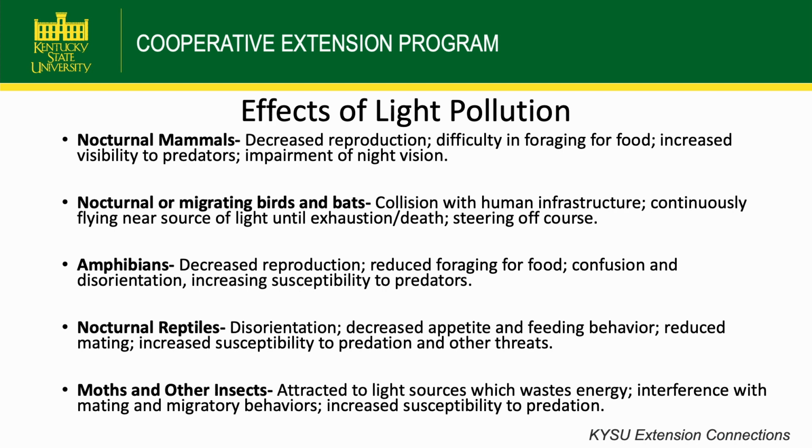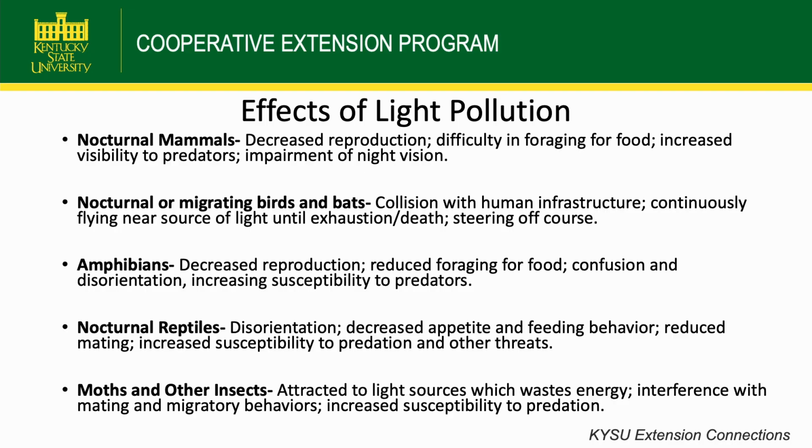And then moths and other insects. I'm sure we've all seen moths gathered around a porch light or some other light source, and they all gather and fly. They're doing that because they use the light from the moon and stars to orient them and to navigate where they're going. That can really throw them off, and they'll get lost going towards the light source. So they're attracted to light sources that waste their energy. It interferes with mating and migratory behaviors, and there's increased susceptibility to predation.